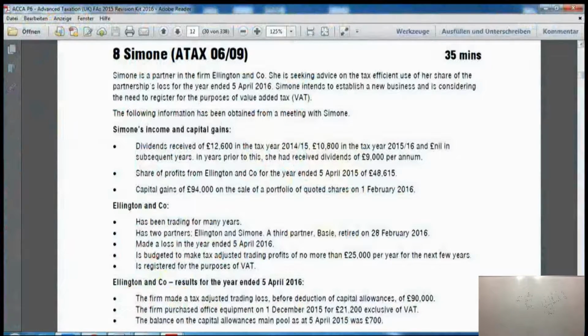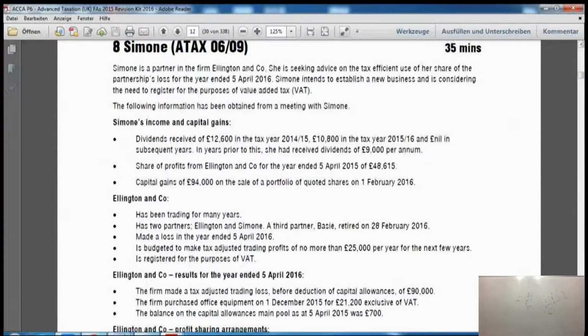Now, if you have exam kits, I assume that you will have. If you have exam kits, that's fine. This is the BPP exam kit. If you don't have the BPP exam kit, you can find this question in other exam kits as well by the name Simon, or you can just find the question which was examined in June 2009.